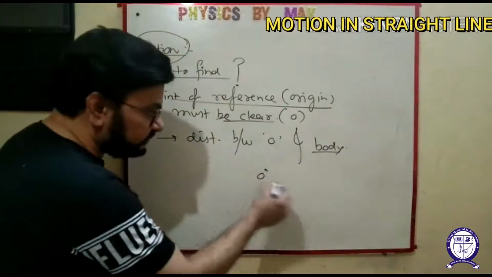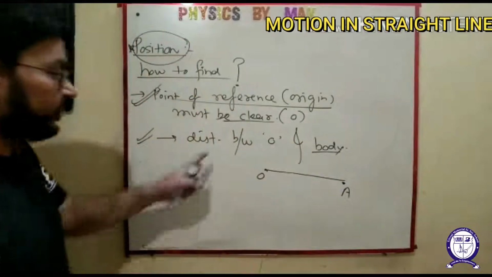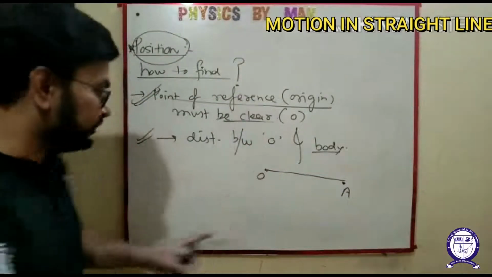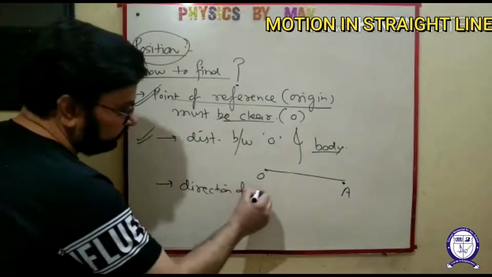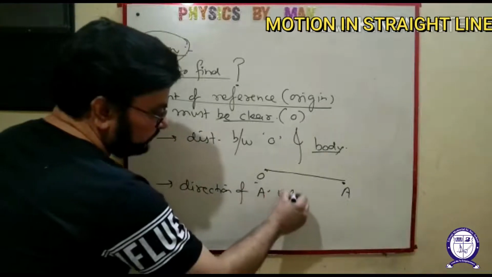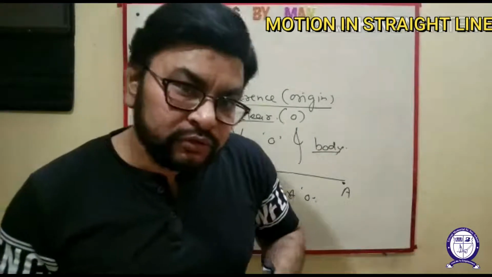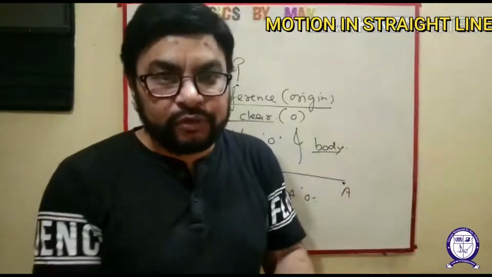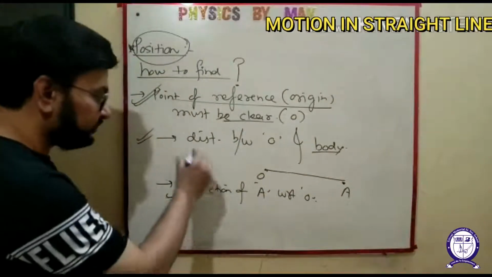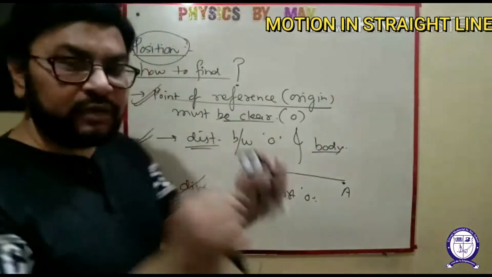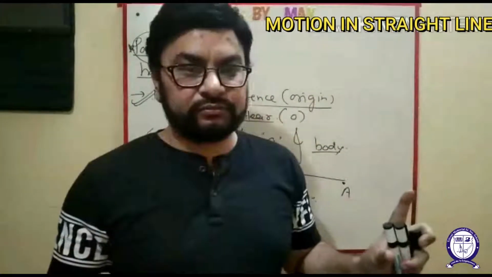This is your point of reference and here your body is, suppose A. This distance will give you the magnitude of position and direction of A, means the body, with respect to O. In what direction? Is the body towards north of the point of reference? Is the body towards south? Is the body upward or downward? So direction must be specified. So finally I am also telling you that position includes two things: how far and in what direction.